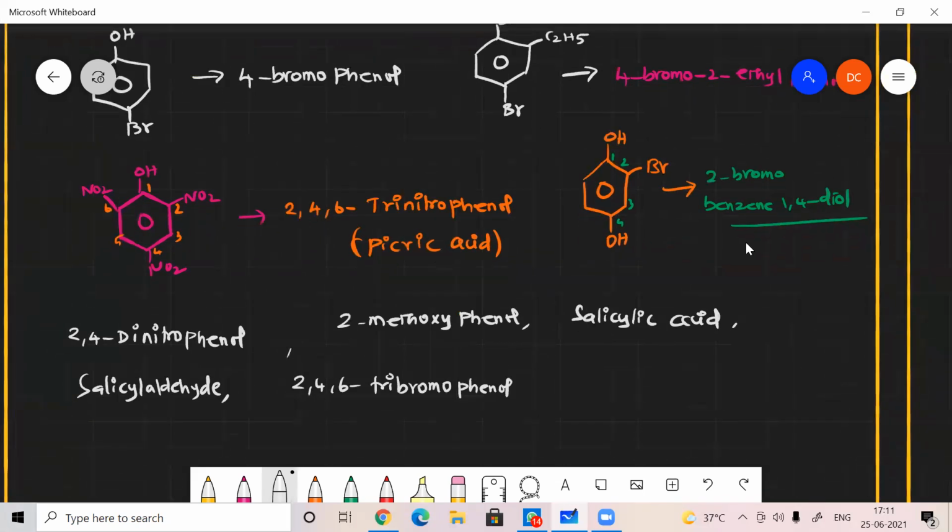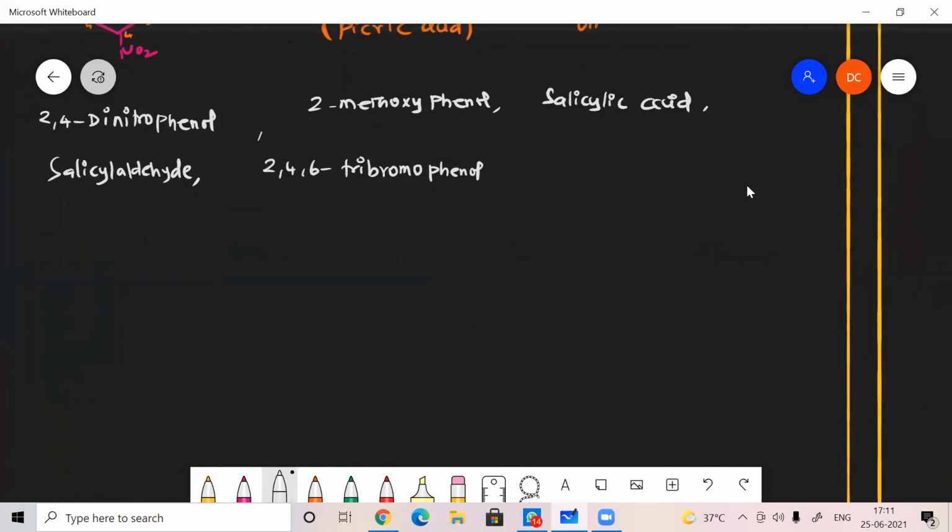Next, suppose names are given to you and you have to write the structure. How will you write 2,4-dinitrophenol? Nitro groups in ortho and para positions. First of all, I have to write phenol, since they gave the functional group. Then the second position NO2 as well as the fourth position NO2. That's it. What about the second structure?